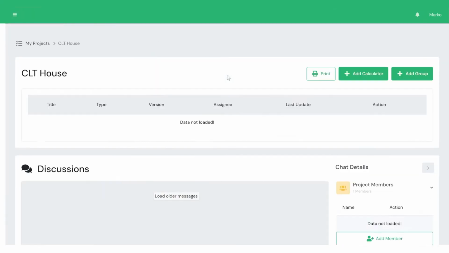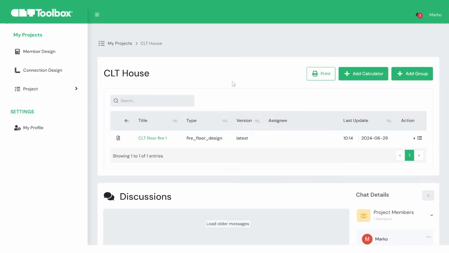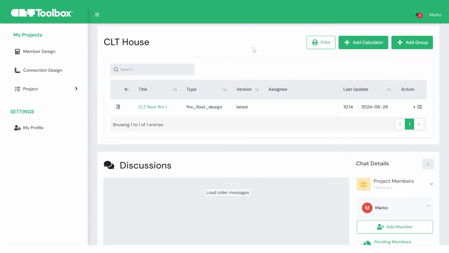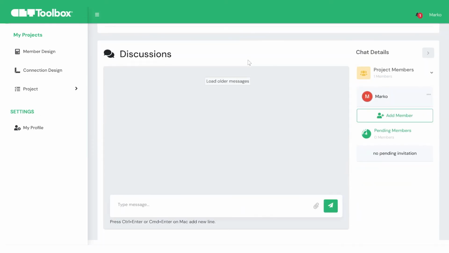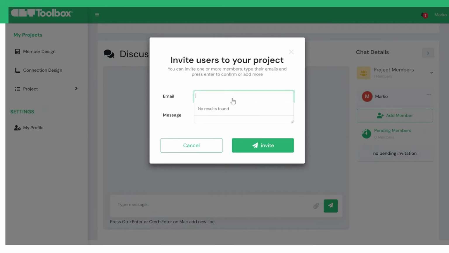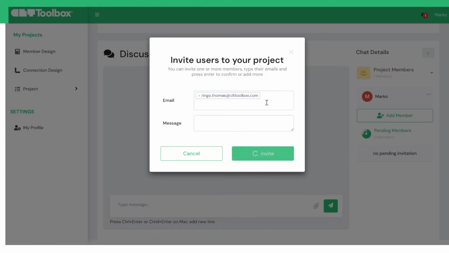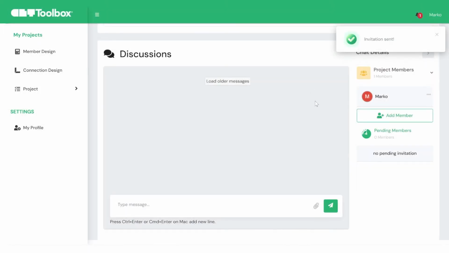Next, let's explore the calculations from the project level view. All calculations within the project are visible here. You have an option for inviting your colleagues to collaborate on the project. Once they accept, you'll see them listed in the Project Members tab. Discuss and collaborate on the project with your team.